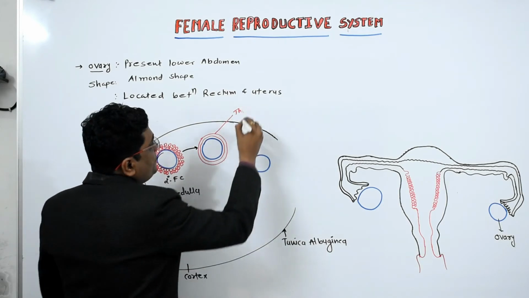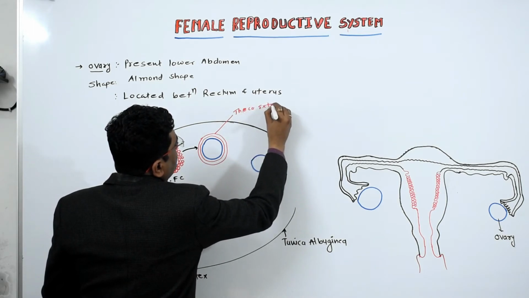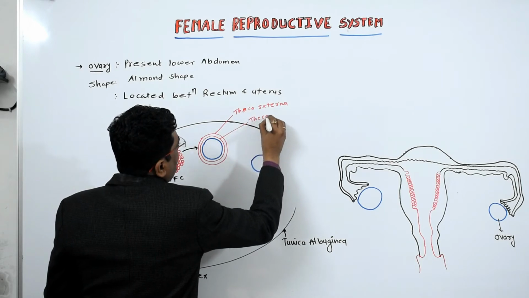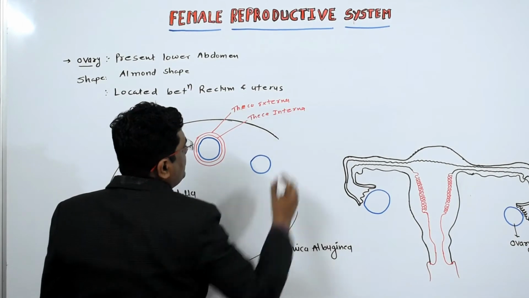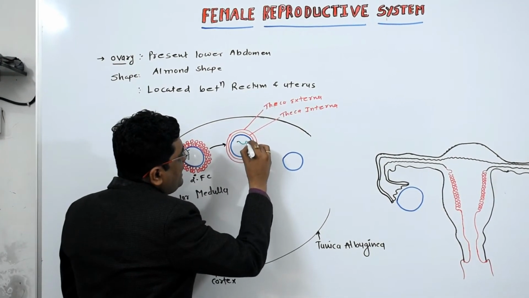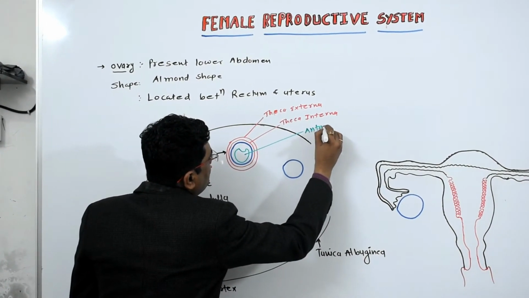Outside is known as the theca externa, inside is known as the theca interna, and in the center it possesses a cavity, which is known as the antrum.